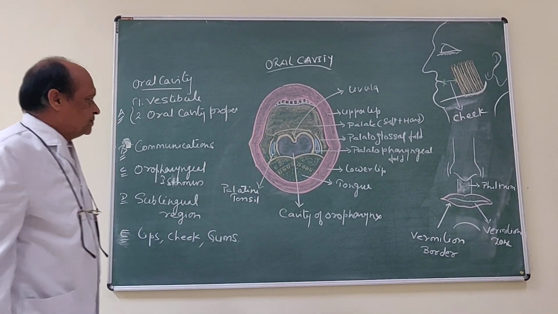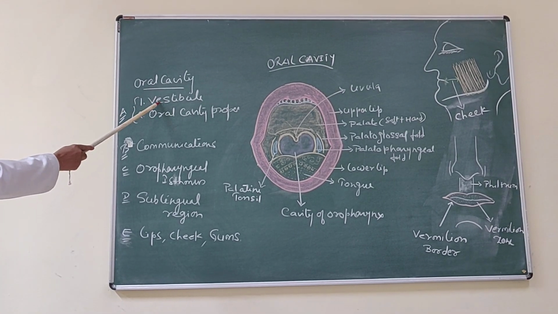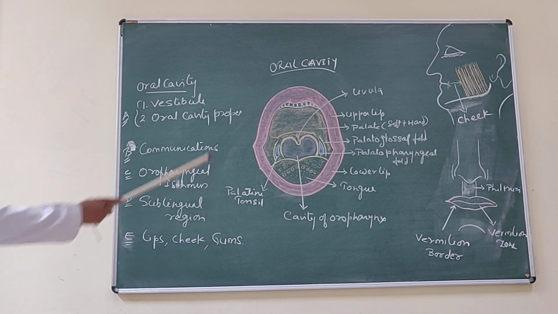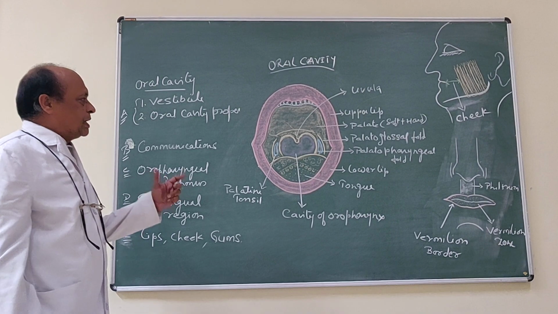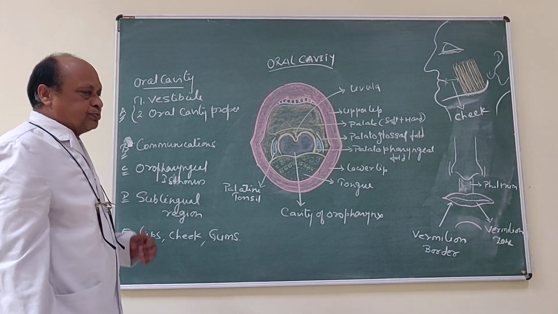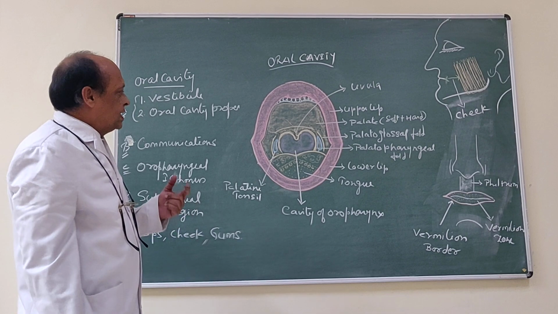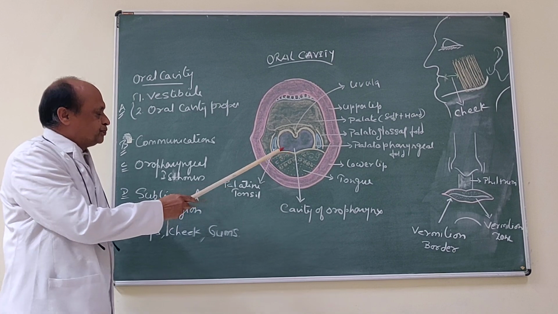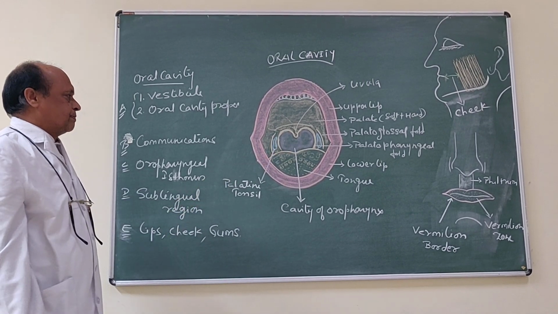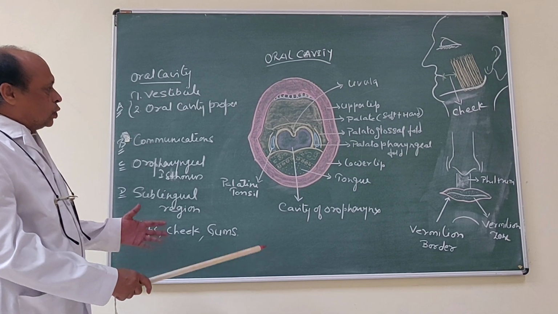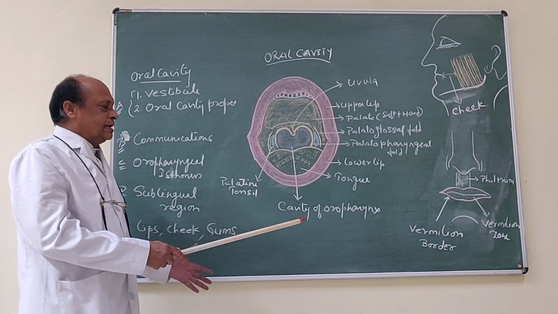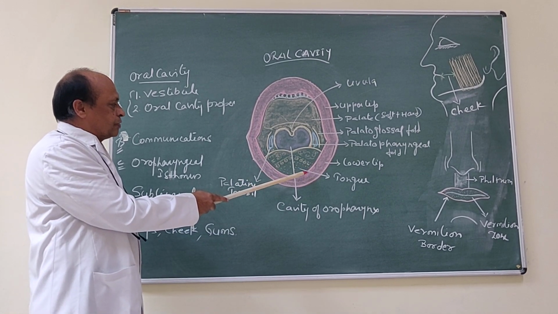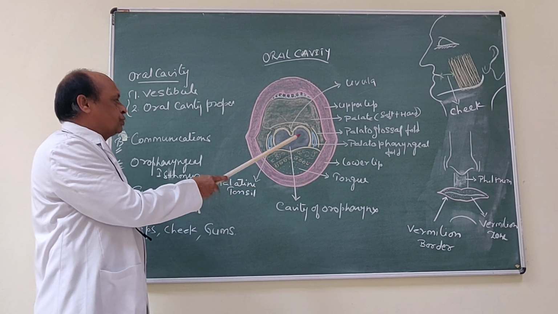about the oral cavity. The oral cavity consists of two parts, vestibule and oral cavity proper. The vestibule is a part of oral cavity which is bounded externally by lips and cheek, and posteriorly it is bounded by the teeth and the gum. What is important, that whole vestibule is lined by mucous membrane, and the roof and the floor is formed by reflection of mucous membrane from lip and cheek to gum.